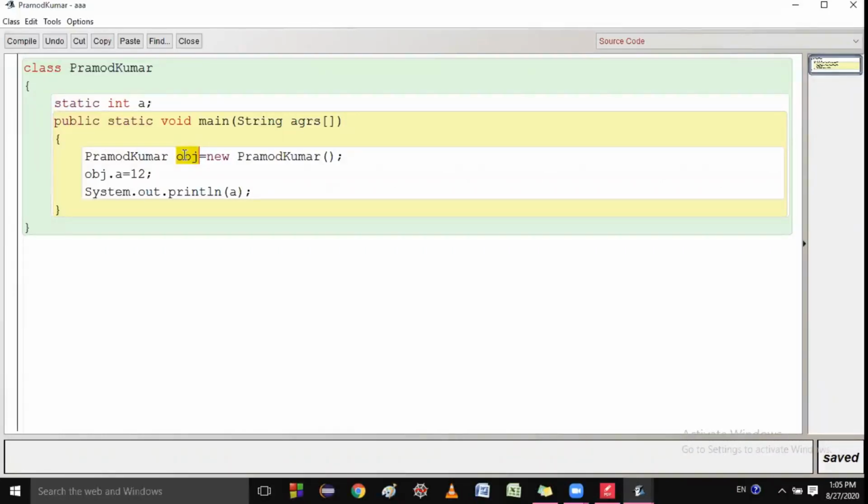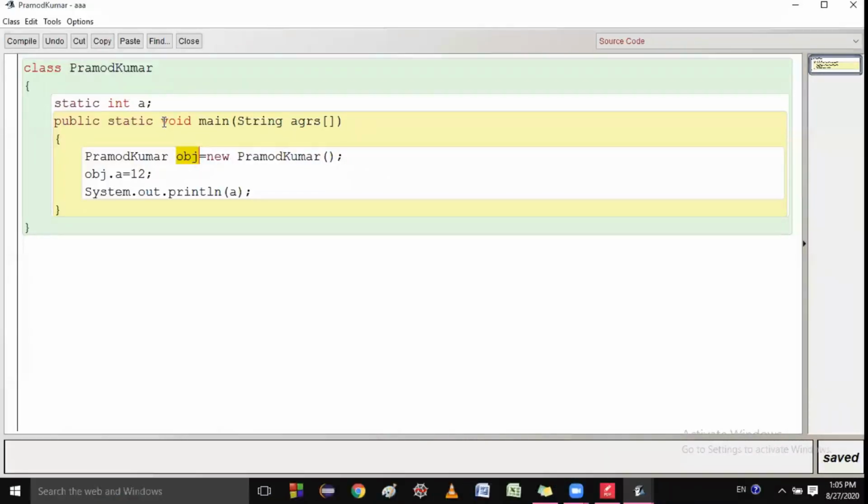Because I explained, students, that properties are called variables in Java. So these are the properties. If this is a cow, the object is a cow, so this a is the property of the cow. Can I say that or not?